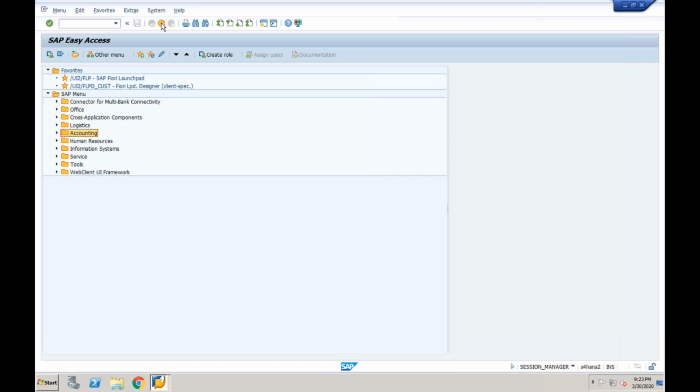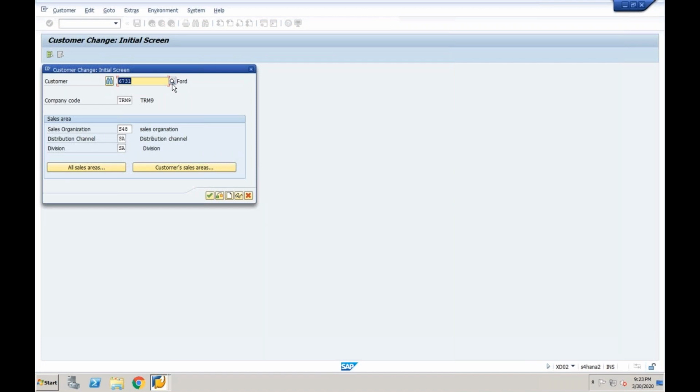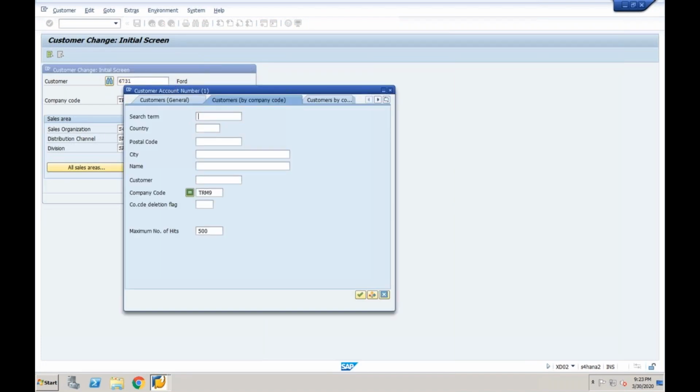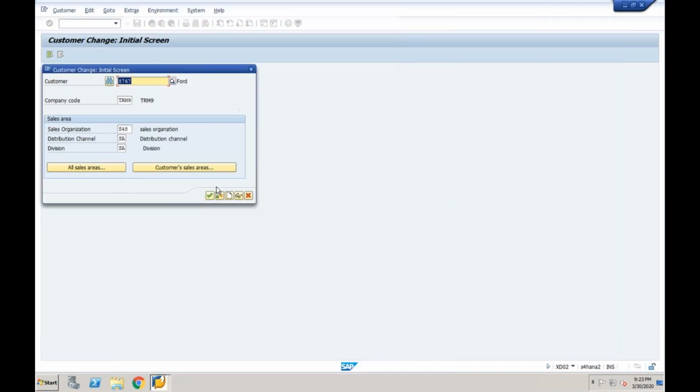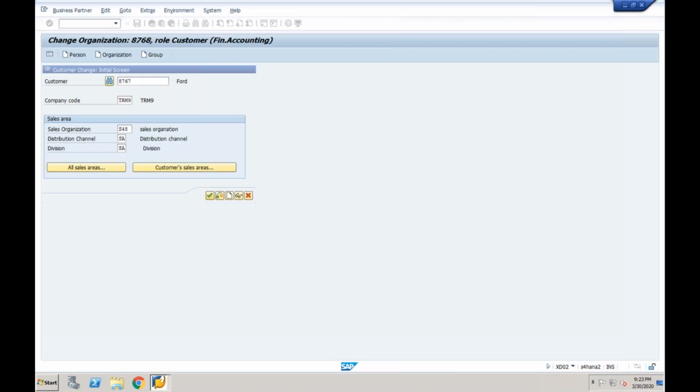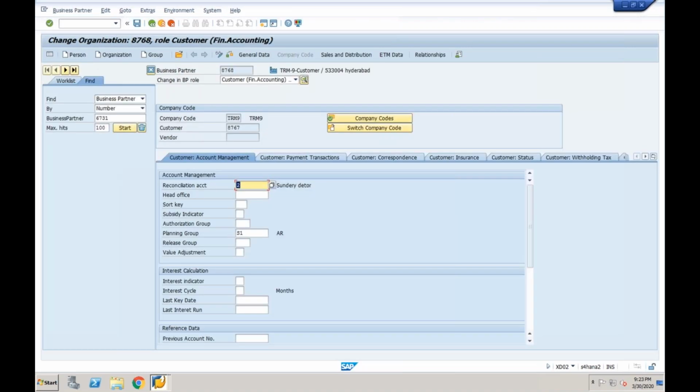Now I have a few questions. So here I'm going to execute the same customer. Now I want to control some fields. Can I control the fields? That means some fields I don't require, some fields I require. Can I control the fields?